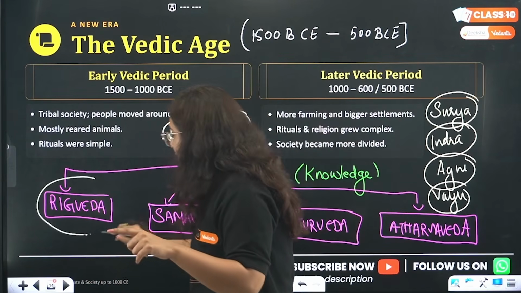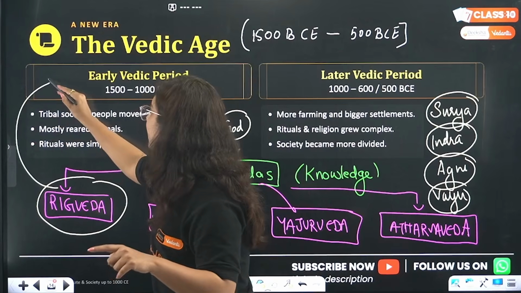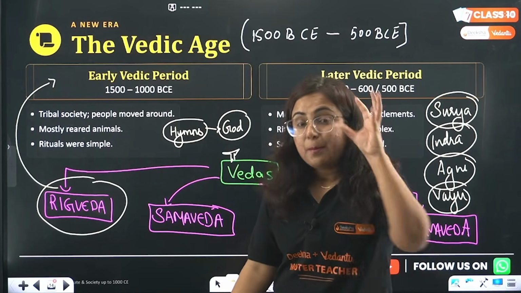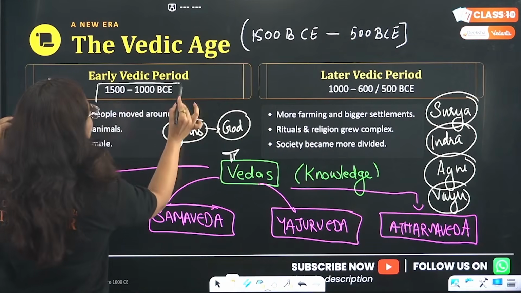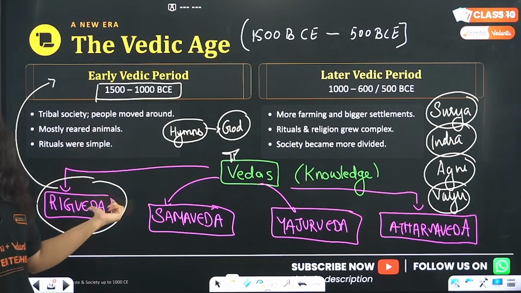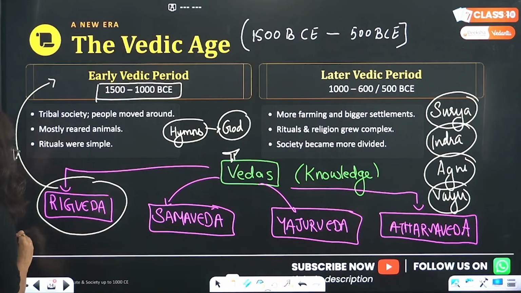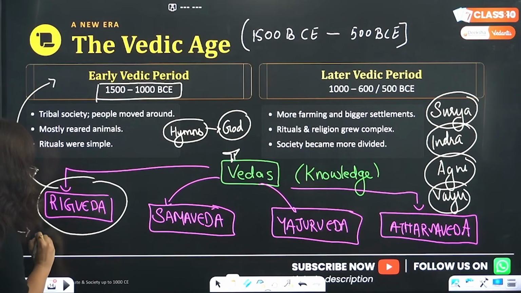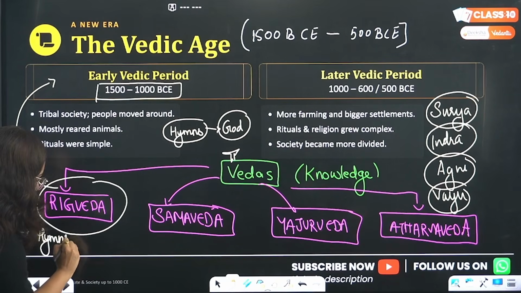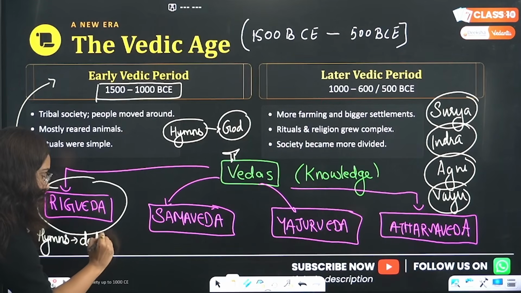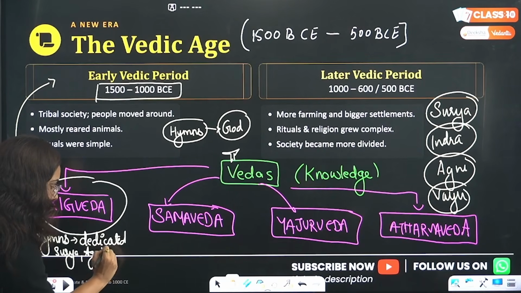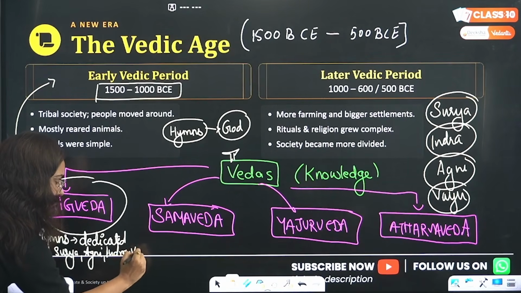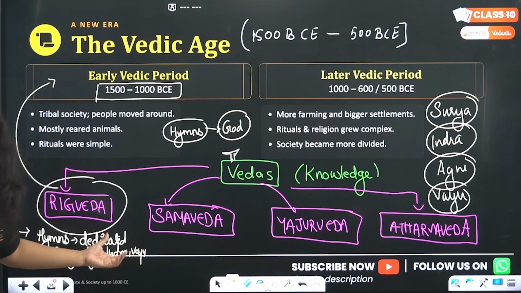This Rig Veda was written during the time of early Vedic society. Okay? Pay attention that during the time from 1500 to 1000 BCE, Rig Veda was composed. Now beta, what does this Rig Veda consist of? It consists of hymns dedicated to natural elements like Surya, Agni, Indra and Vayu, basically. Okay, getting my point?